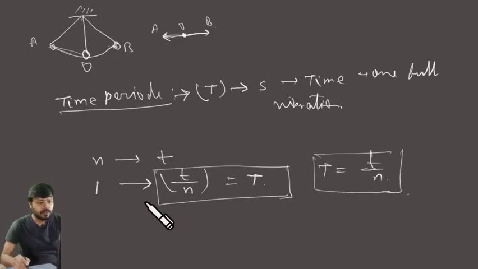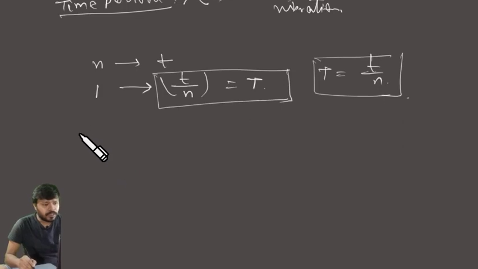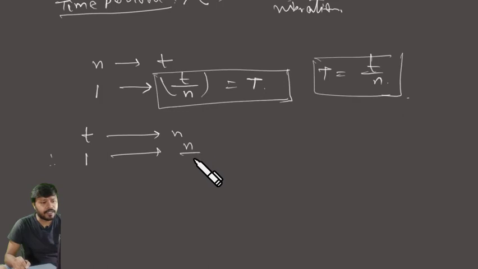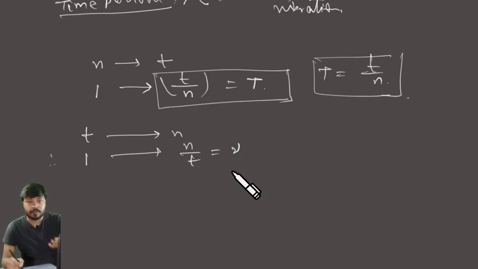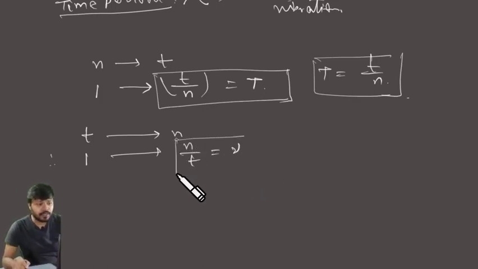Now, another way: in t seconds there are n vibrations, right? So in 1 second how many vibrations will there be? n by t. And that is my frequency, because the number of vibrations per second is called the frequency. So nu equals n by t.